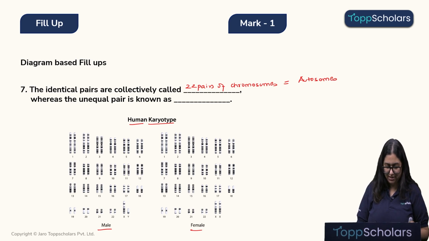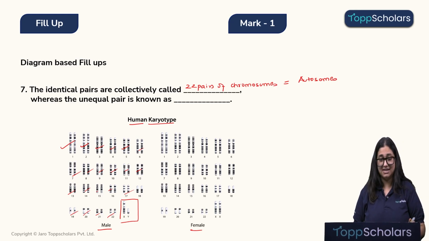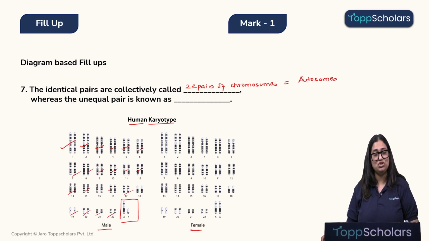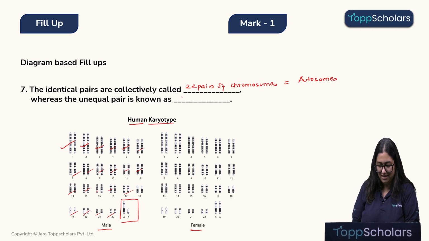So the first 22, children, we are talking about this first 22 for the females as well as the males. But if you look at this last pair of chromosomes in males, that is X and Y, you can see that they are not of the same size or structure. They are different. This unequal pair is known as the sex chromosomes.